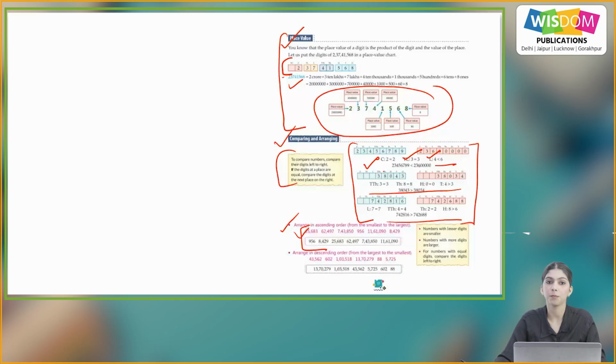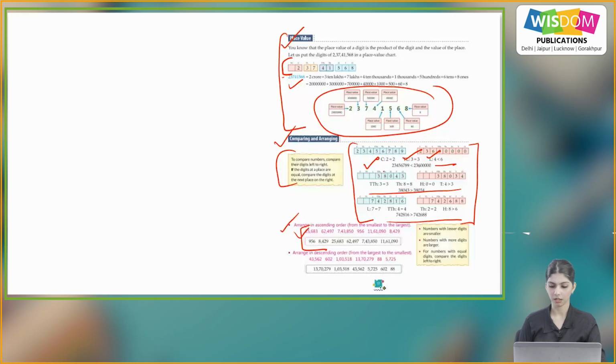We have to arrange them in ascending order, meaning smallest to the greatest. So the numbers in ascending order will be 956, 8,429, 25,683, 62,497, then 7,43,850 and last 11,61,090.